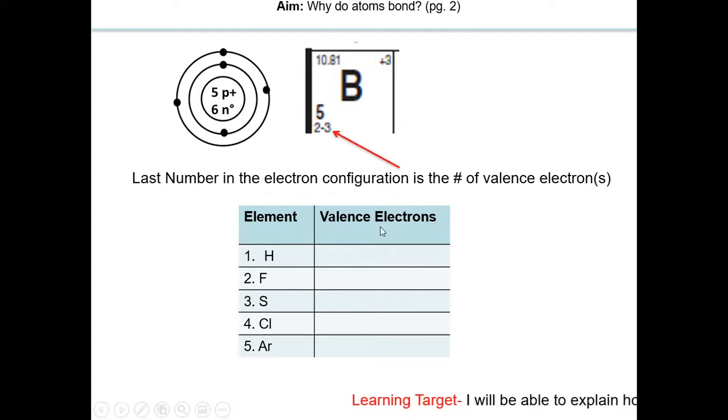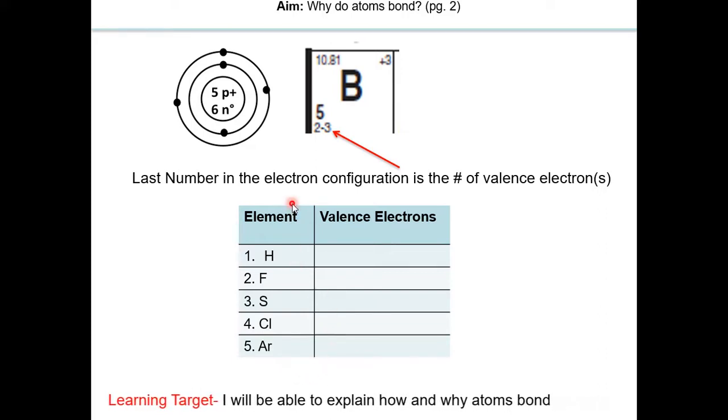So now I want you to do this small practice. Figure out the valence electrons of each of these elements. Pause the video and resume once you've done it. Okay, so here's the answers. Hydrogen is 1, fluorine is 7, sulfur is 6, chlorine is 7, and argon is 8.